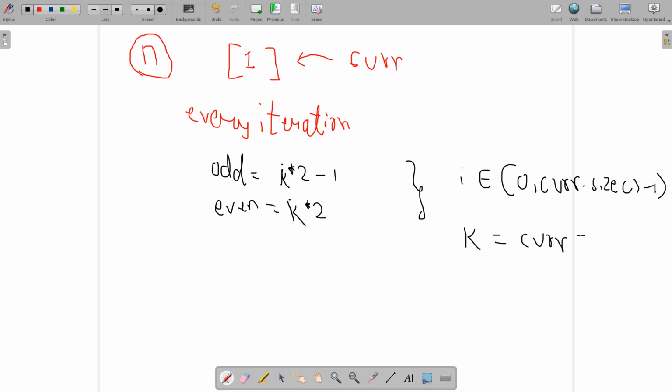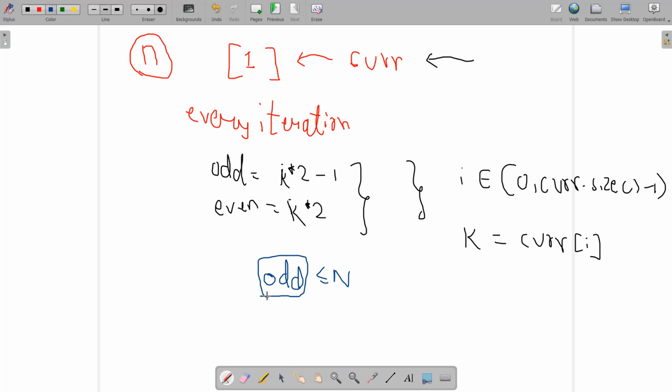Here k is current of i. So I iterate for every element in my current array and find these two values: current of i times 2 minus 1 and current of i times 2. If this odd value is less than or equal to n, I will say that we have found an odd element. Then I will push this odd element into my temporary vector first.